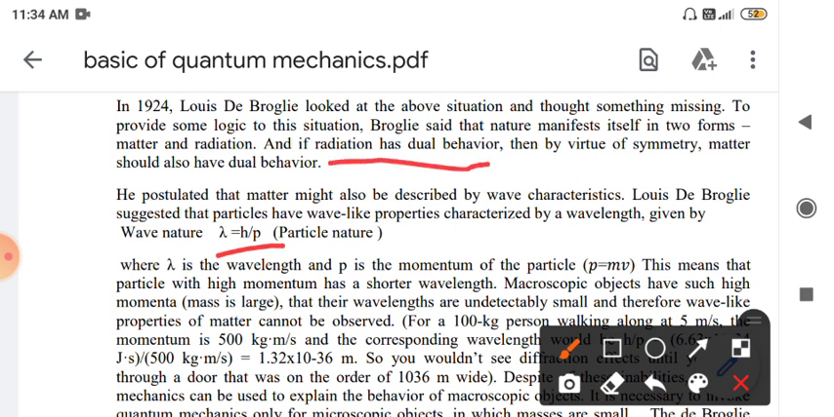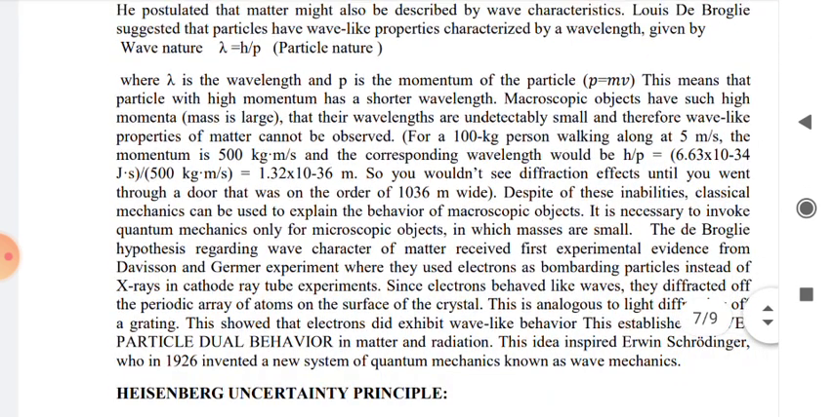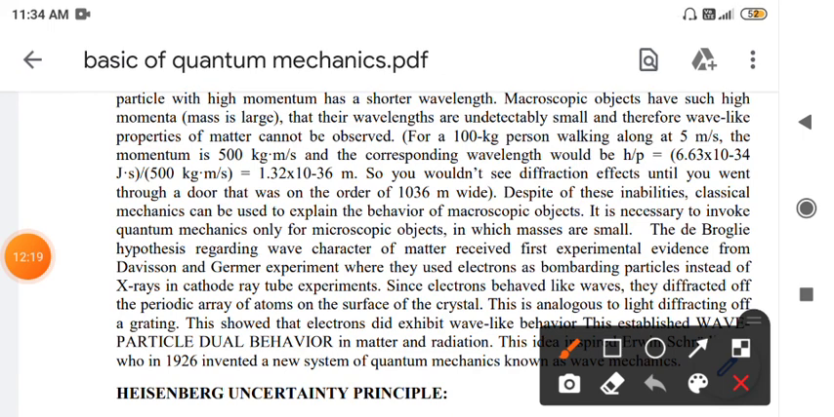If radiation has a dual nature, then by virtue of symmetry, matter should also have a dual nature. If you consider smaller matter, it should also have a dual nature. So de Broglie postulated that matter might also have wave characteristics along with its particle nature. He suggested that particles can have wave-like properties characterized by the wavelength lambda equal to h upon p, where lambda is the wavelength and p is the momentum of the particle.